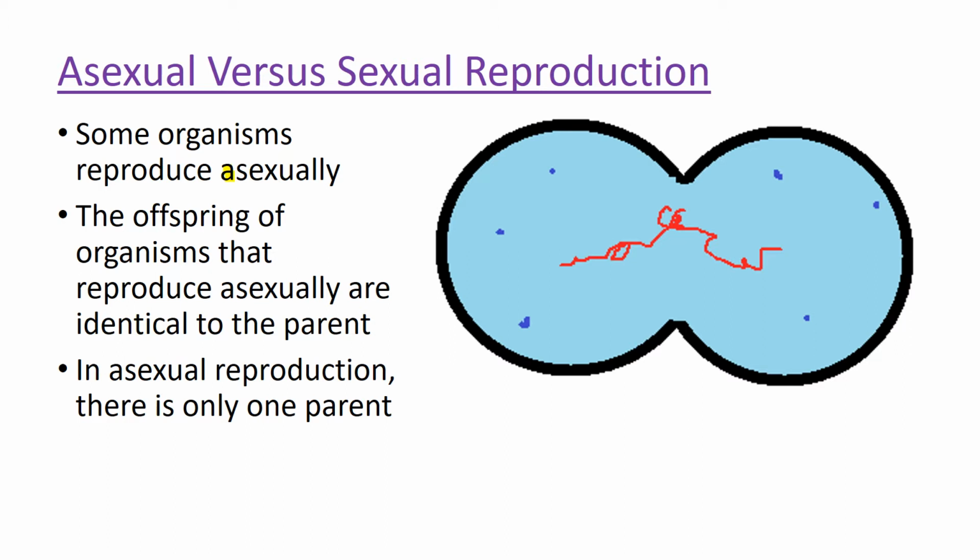And that's what's happening in this image. So this is an image of a prokaryote. I didn't illustrate the cell wall, so you have to imagine that black membrane, imagine that there's also a cell wall surrounding it if we're talking about prokaryotes, because virtually all of them do have a cell wall. But the point here is that this cell is splitting in half. And the 2 daughter cells are going to be identical to the parent and to each other. It's just making copies of itself. And that's asexual reproduction.